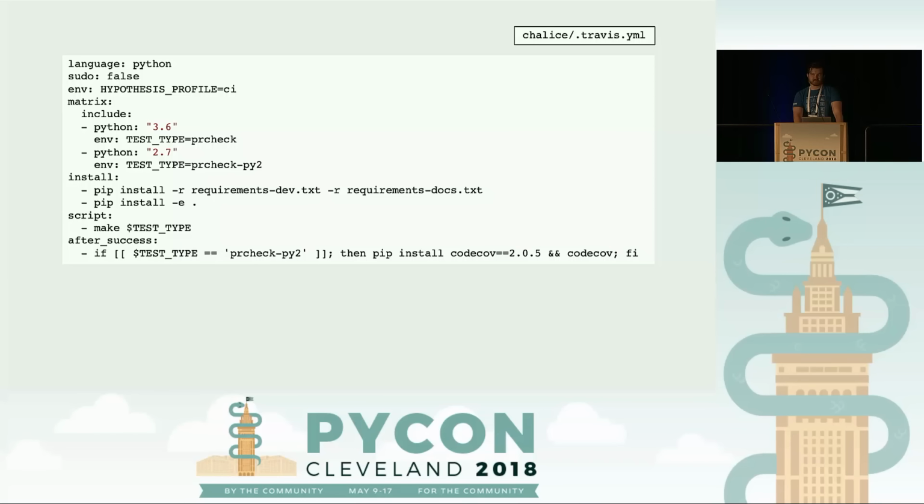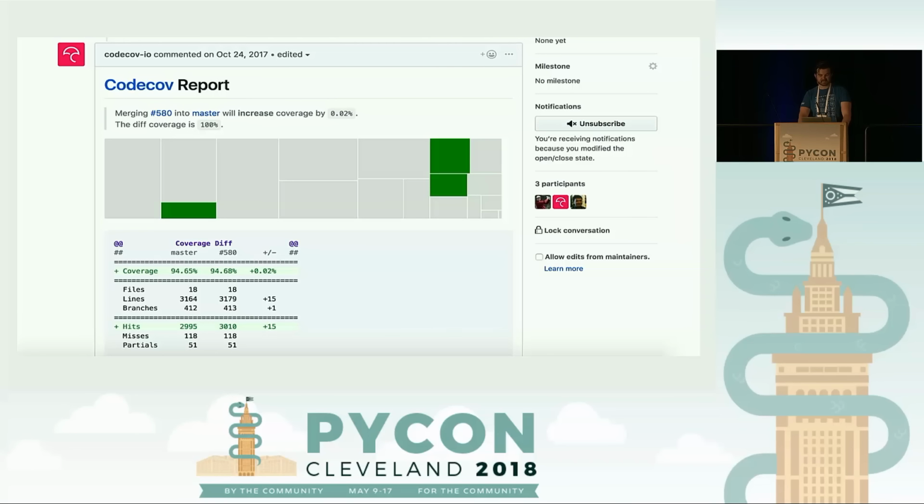So there's one more check that we have for the team setting, and it's related to coverage. So at the very end of the Travis jobs, we'll go ahead and pip install CodeCov and run the CodeCov CLI. This will take the coverage reports generated from the Travis build and upload it to a coverage service called CodeCov. And the nice part about CodeCov is it will go ahead and add an additional check to make sure you're not losing coverage on the pull request you're about to submit, and also will comment and tell you about what areas, tell you the diffs for all the different changes you're making. So it gives you a nice visualization that way.